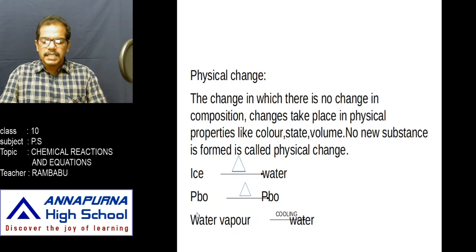Then what is a physical change? Physical change means the change in which there is no change in composition. That means no new substance is formed. If we reverse the reaction, we can easily get back the original substance, but changes take place in physical properties like color, state, volume only. This type of change is called a physical change.